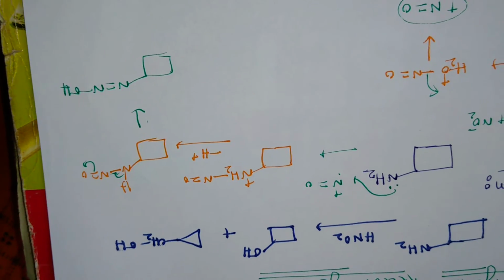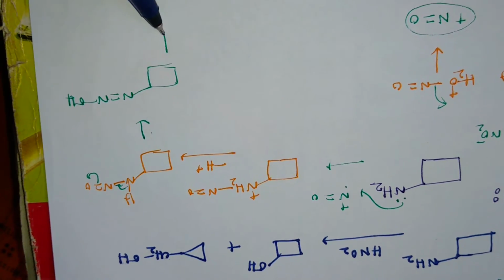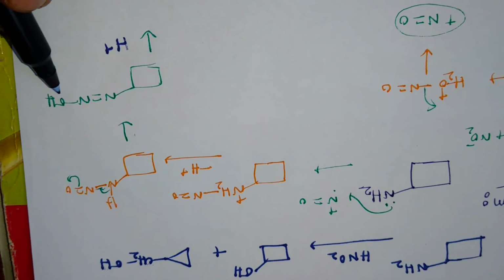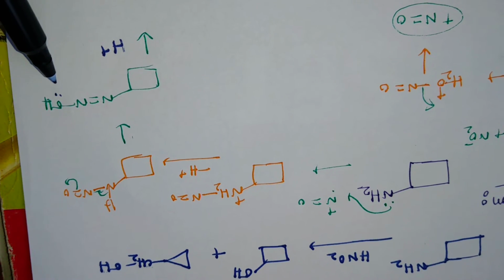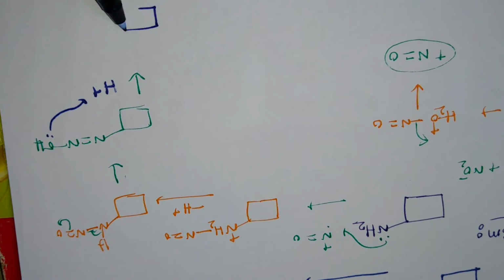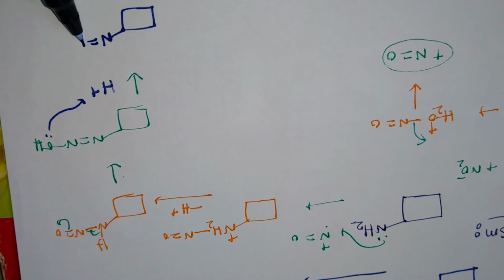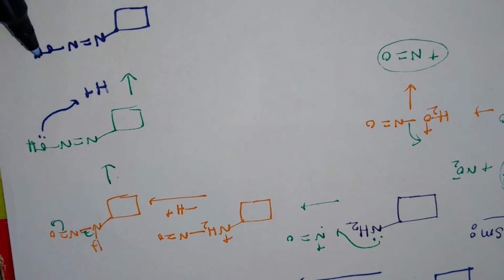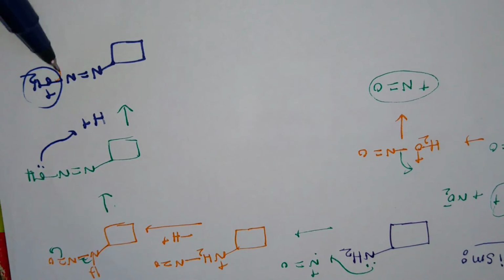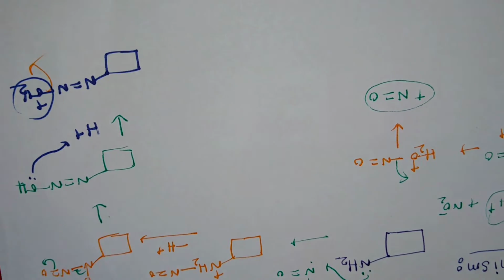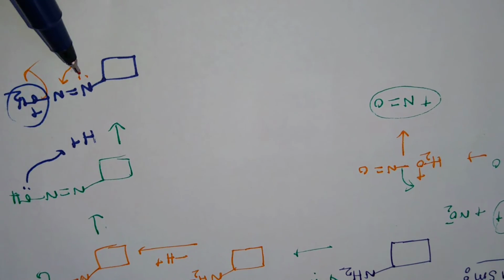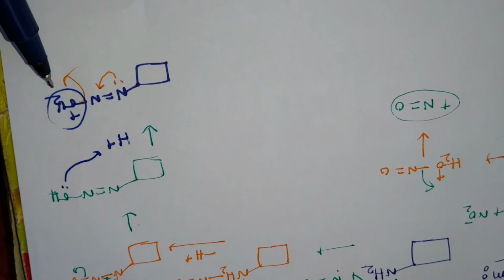Now in presence of H plus, this lone pair of the oxygen atom abstracts H plus and produces N double bond N-OH2 plus, which also acts as a leaving group. Now this OH2 is eliminated.